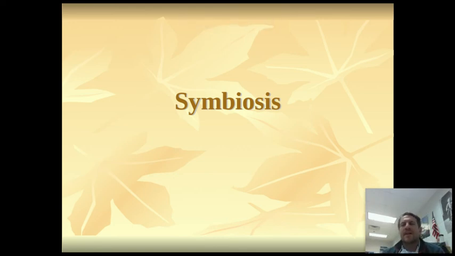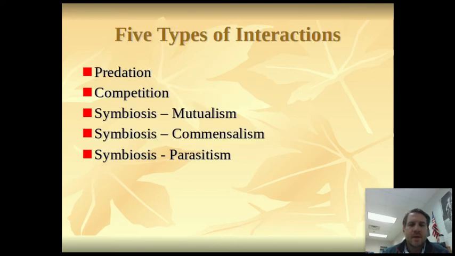All right. So today's notes are something you guys have probably seen in middle school, looking at commensalism, mutualism, parasitism. We're also going to look at predation and just basic competition. So we're looking at interactions between organisms in an ecosystem, and that's what we're going to be looking at for the rest of this week, sort of building on this early next week. So there are 5 types of interactions: predation, competition, and then the 3 symbiosis types: mutualism, commensalism, and parasitism.